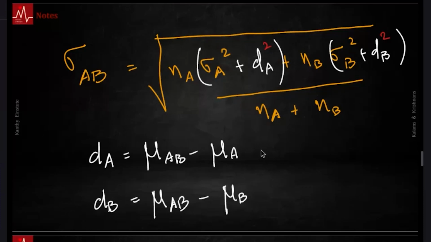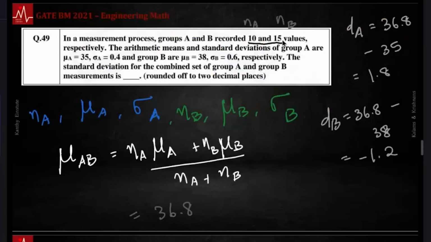So this is 1.8, this is minus 1.2. Anyway, you are going to square it, so the sign doesn't matter. The rest of the numbers: NA is 10, NB is 15. Sigma A is 0.4, so sigma A square would be 0.4 square. Sigma B is 0.6, so 0.6 square. And we quickly find that one now.